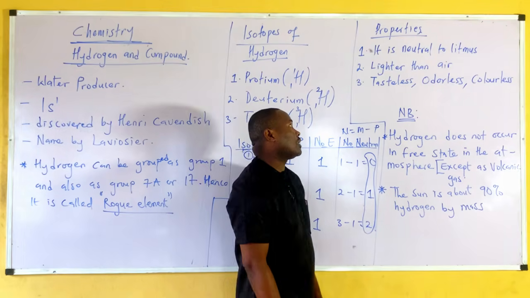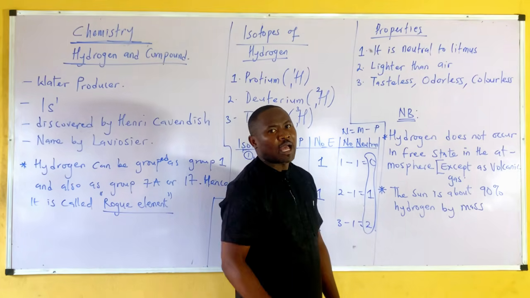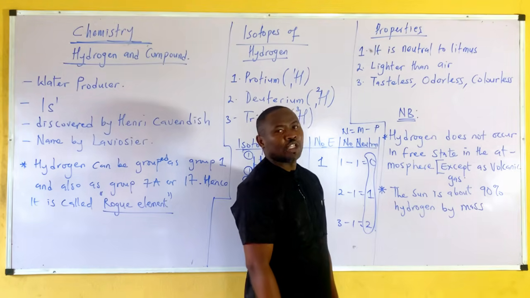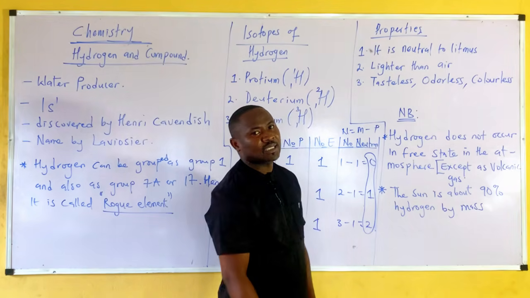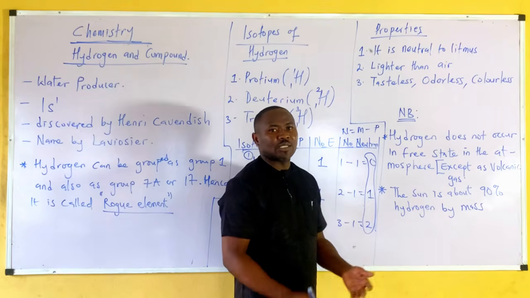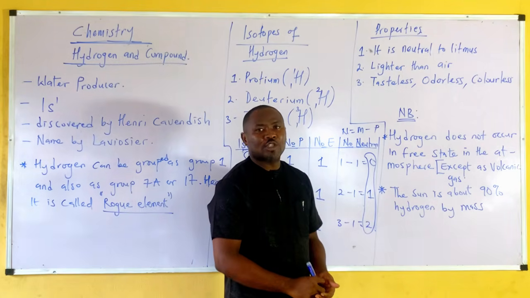What are the properties of hydrogen? Hydrogen is neutral to litmus. The next one is lighter than air. The next one is tasteless, odorless, and colorless.